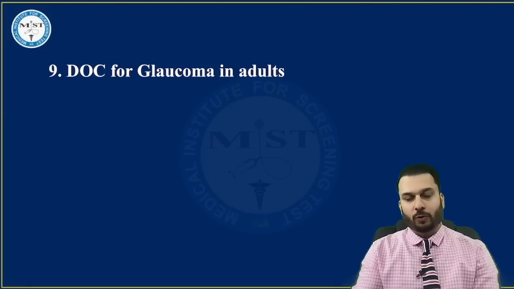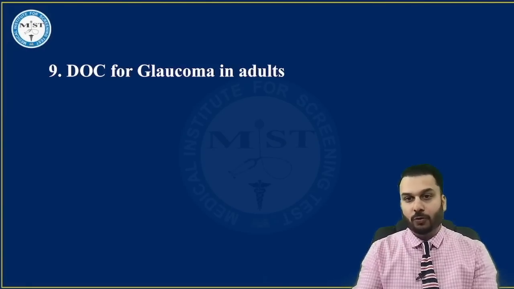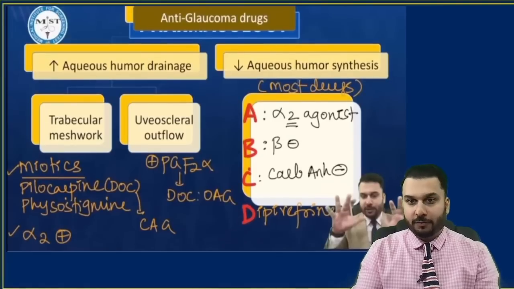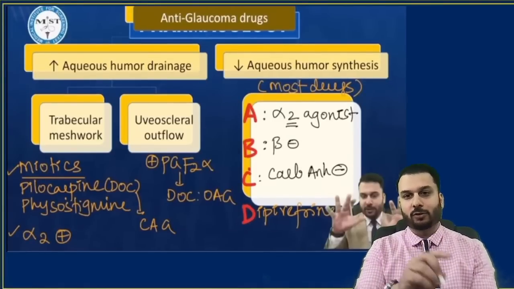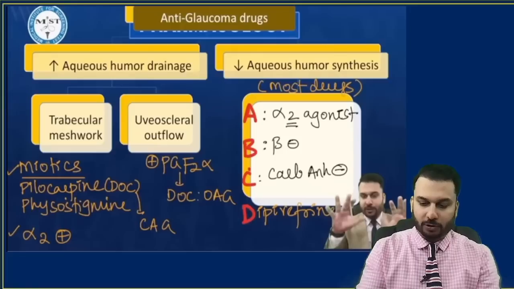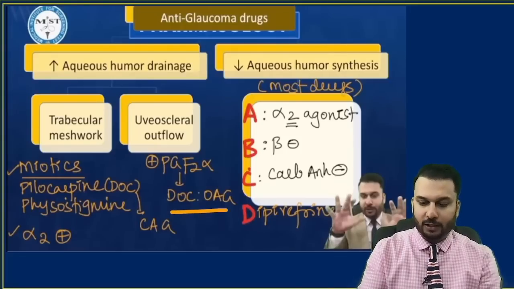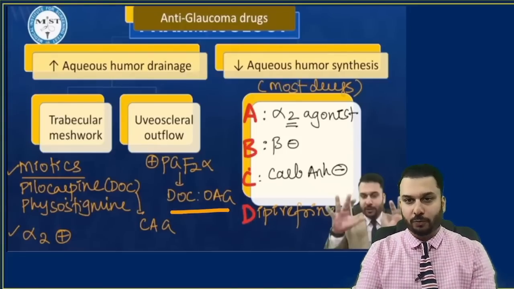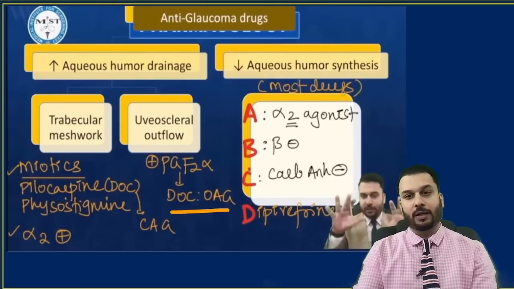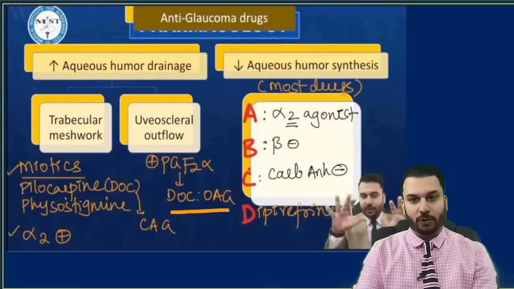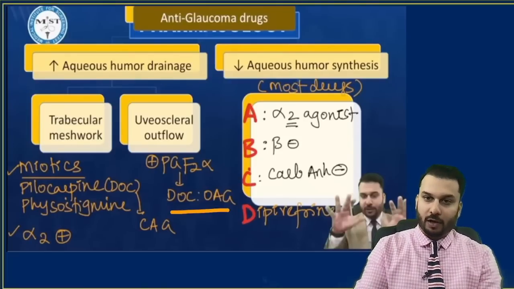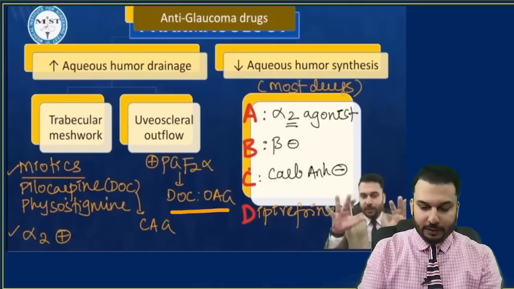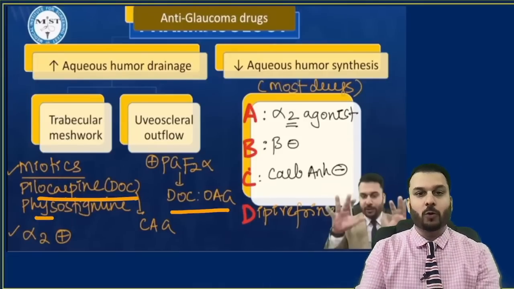Drug of choice for glaucoma in adults. I'm not sure if the open angle glaucoma was asked or the closed angle was asked. Irrespective, I had discussed this in the important series, that closed angle versus open angle, who's the drug of choice. If it's open angle they ask, then the drug of choice is going to be prostaglandins like latanoprost, bimatoprost, etc. And if they have asked closed angle glaucoma, then the drug of choice would be pilocarpine.